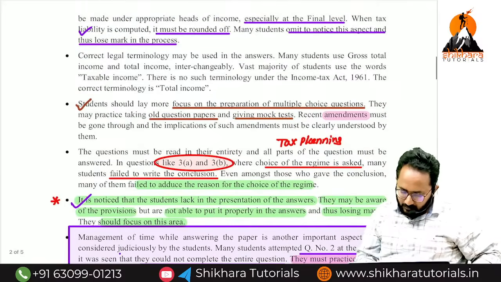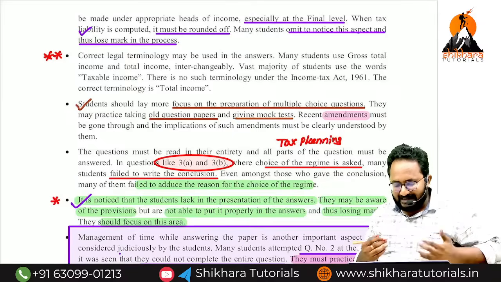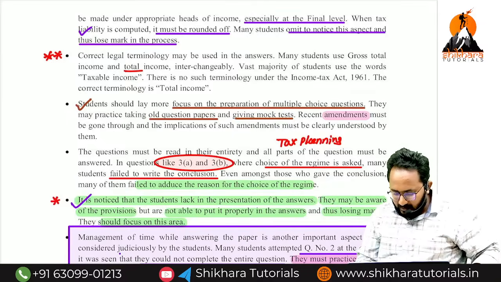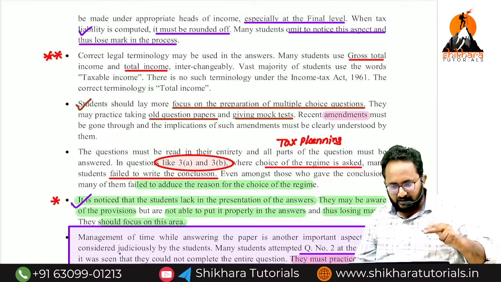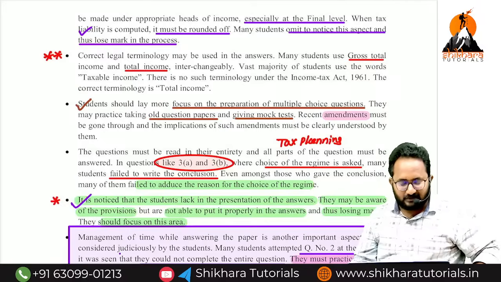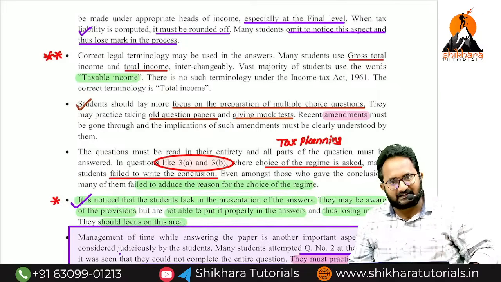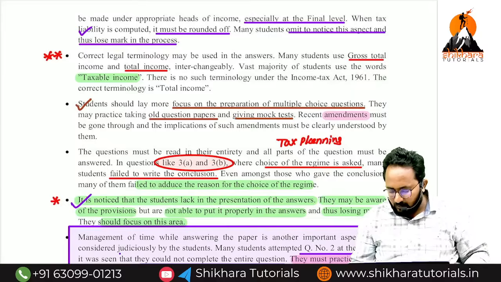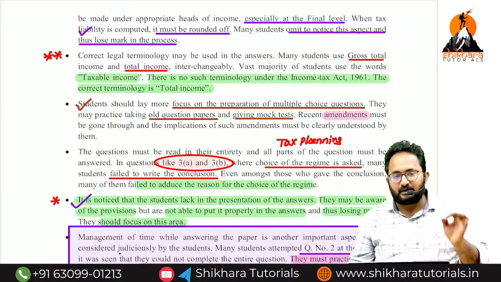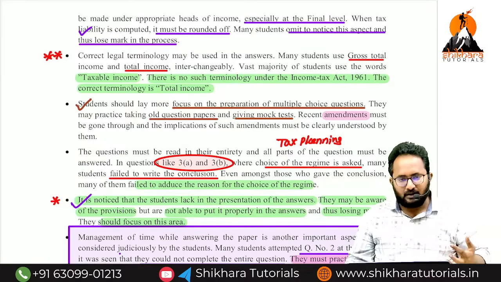Next, this is the biggest point they added. In the Income Tax Act, we have total income and gross total income only. Some extraordinary students use the term taxable income. That will not be accepted at all, and they are reducing marks for it. There is no such terminology in the Income Tax Act 1961. The correct terminology is total income. In our classroom you can use taxable income, total income, etc., but this is not at all correct.